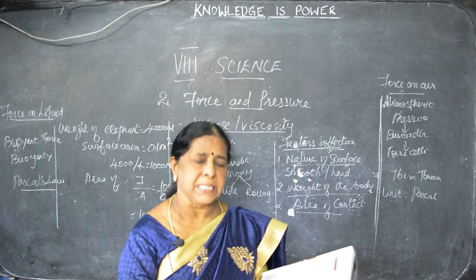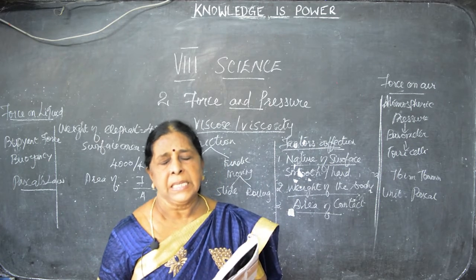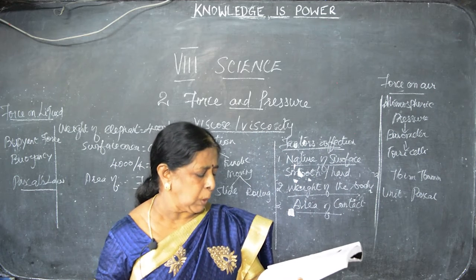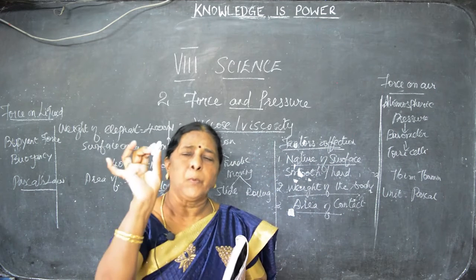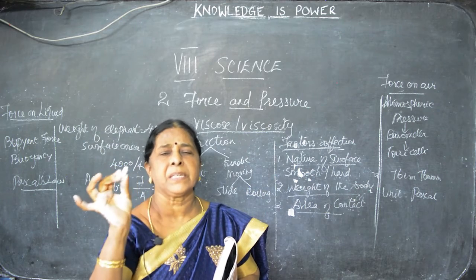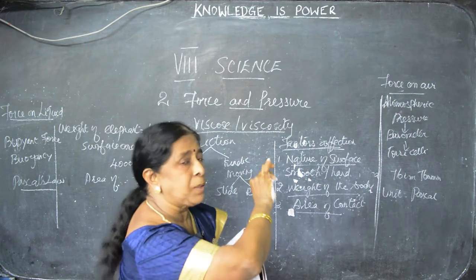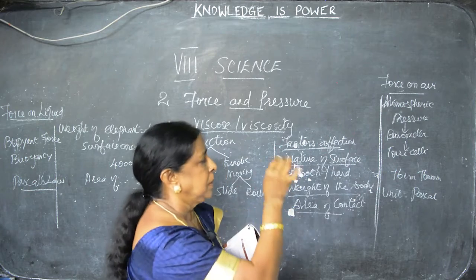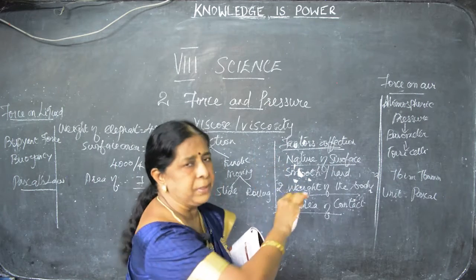See, friction is necessary to our day-to-day life. Every action we are depending on friction only. For example, we can hold the objects in our hand due to friction. I am holding the chalk. This is because of friction. There is a friction between my fingers and the chalk. I am writing on the board. This is because of friction. The friction acts between the chalk and the board. So I am writing that.